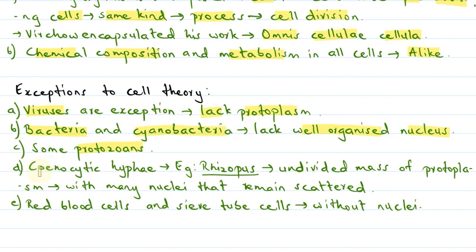Then the cenocytic hyphae of certain fungi, for example rhizopus, have an undivided mass of protoplasm with many nuclei, and these nuclei remain scattered. Then there are red blood cells or RBCs and sieve tube cells that are present without nuclei. So these are a few of the exceptions to cell theory.